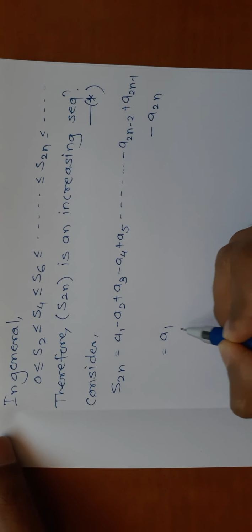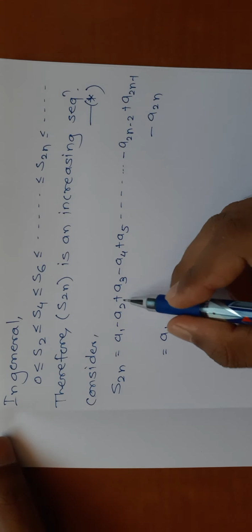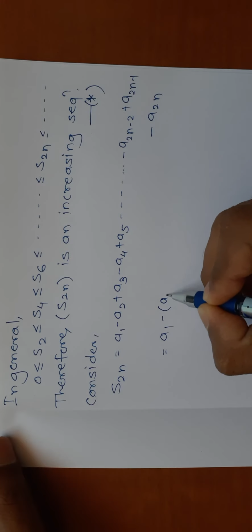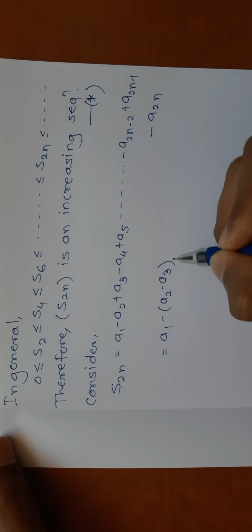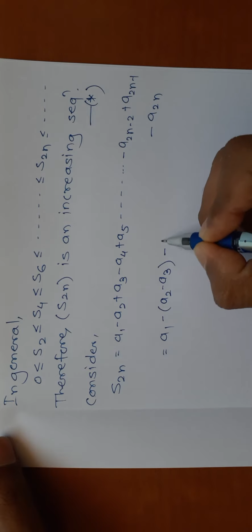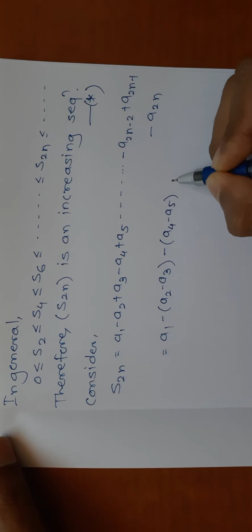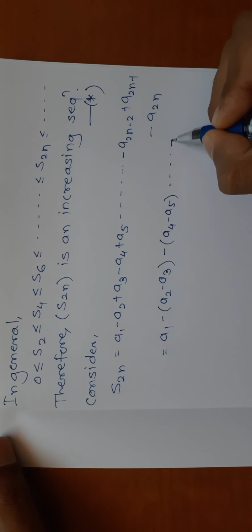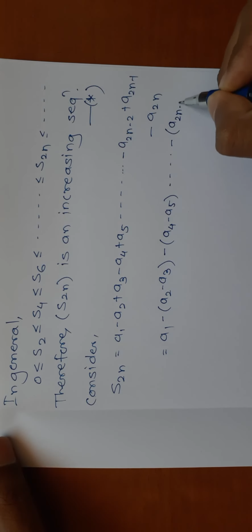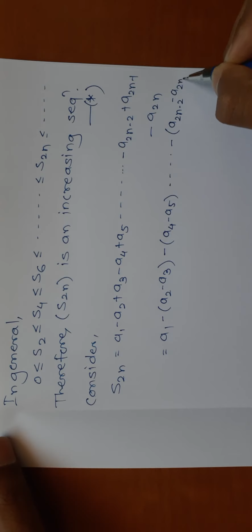If I take the minus sign common, what will I have? a2 minus a3. From these two terms, taking the minus sign common, we will have a4 minus a5 and so on, up to a2n minus 2 minus a2n minus 1, minus a2n.